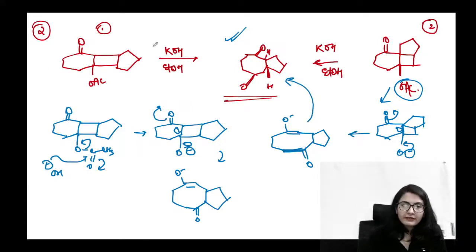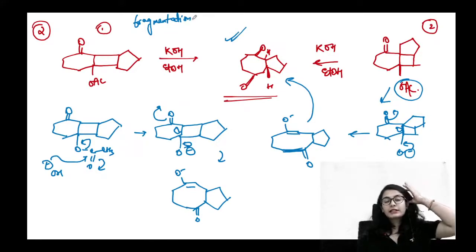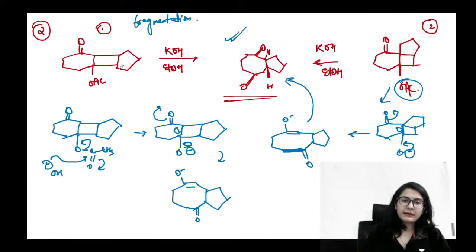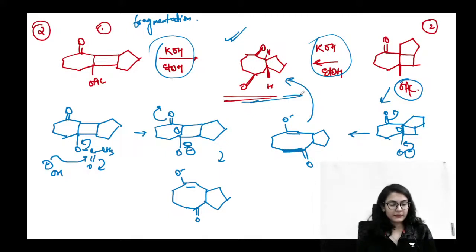So when we are doing fragmentation, it is not necessary कि एक ही molecule एक ही तरीके से fragment करता है. The molecule can fragment a little bit in a different manner under the same condition. There are two different molecules which are actually isomers of each other. These molecules are just isomers of each other, same number of carbon and hydrogen. They are going to give you the same enolate, okay, the same reaction of fragmentation, right?